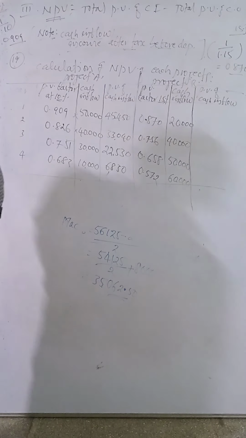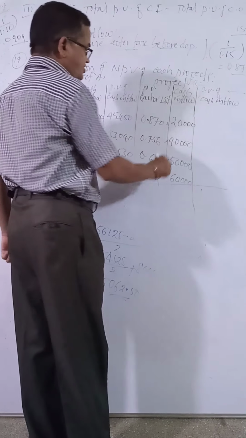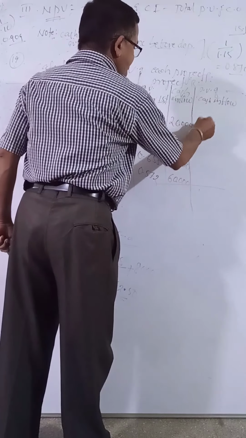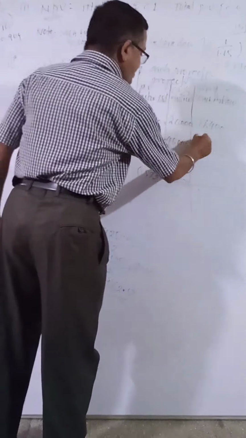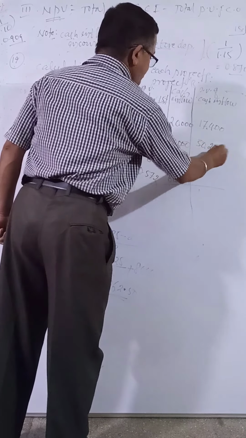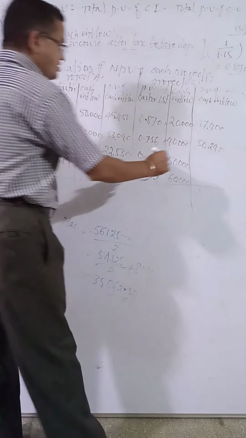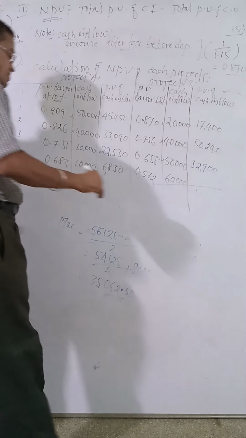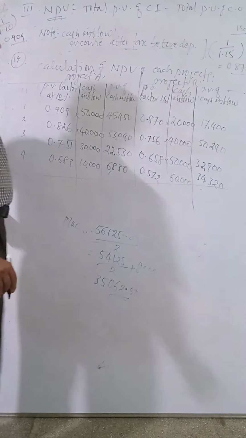Then present value of cash inflow: multiply each into each. First 17,400, then 30,240, then 32,900, then 34,320. This is called present value of cash inflow.